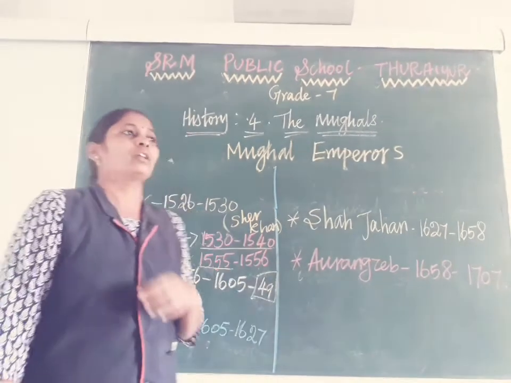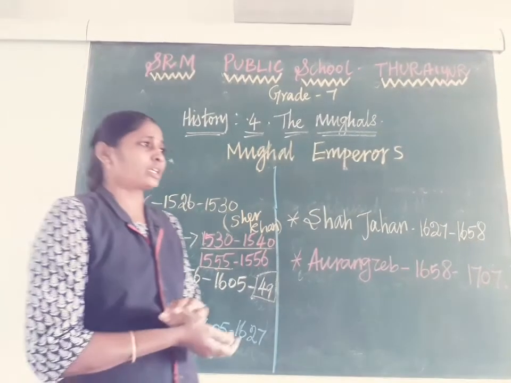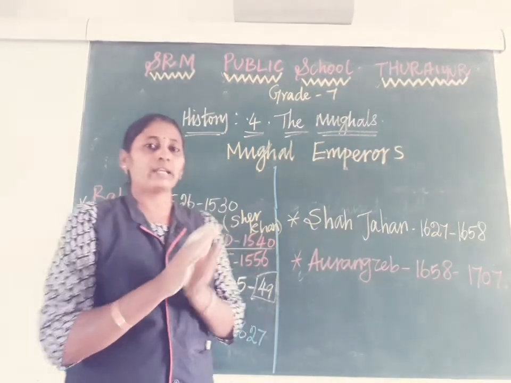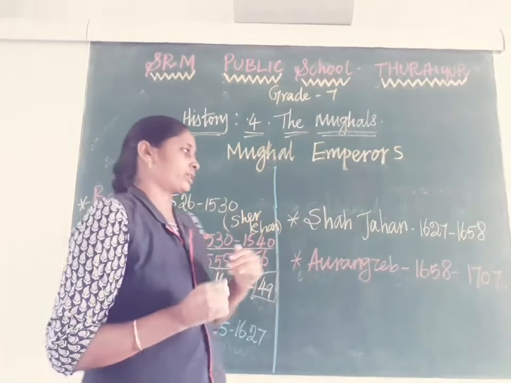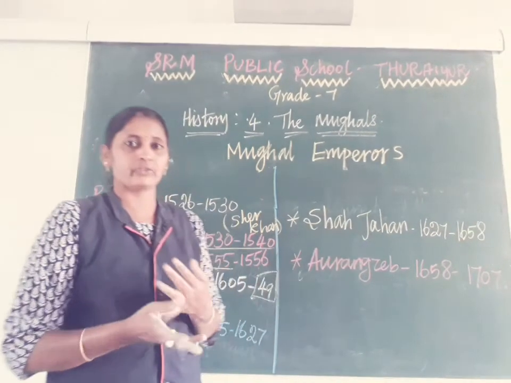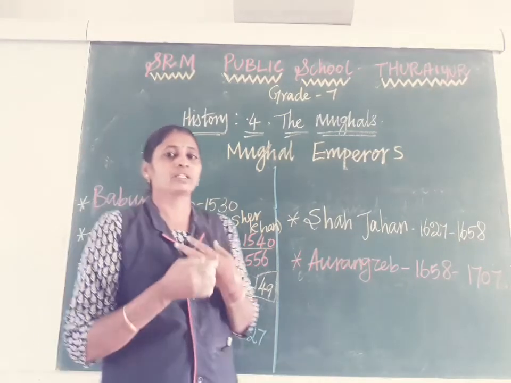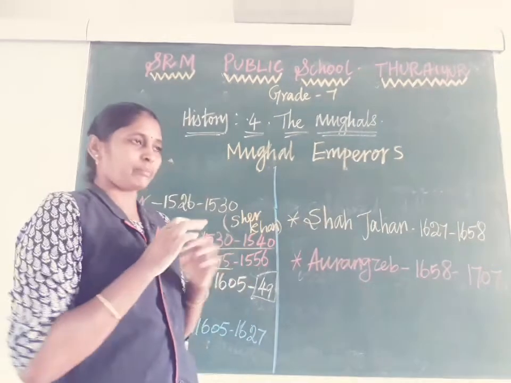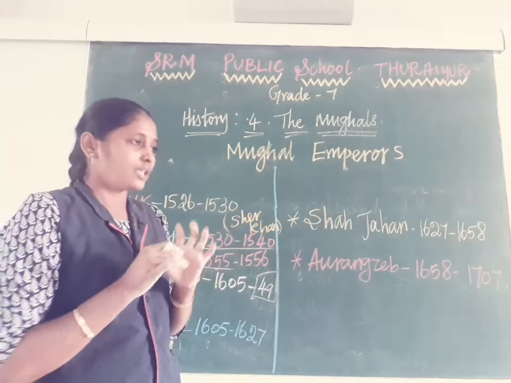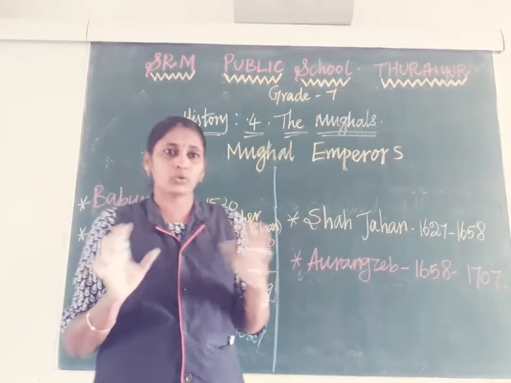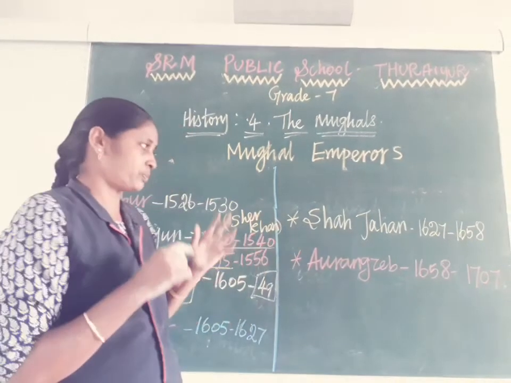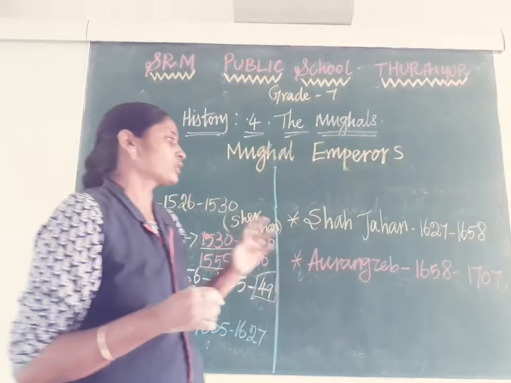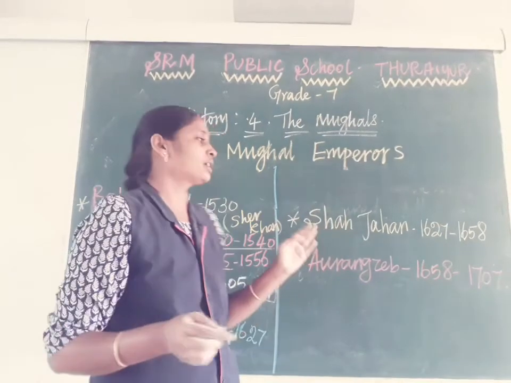He constructed a lot of buildings and paintings, so art and craft were more important. In his period the Red Fort was built, the Taj Mahal was built, many monuments, and particularly the Peacock Throne was built in his period alone. So he was a very luxurious king.